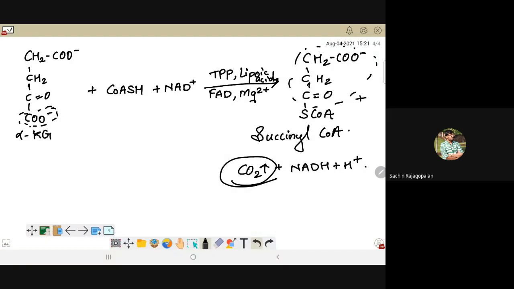Now, if they ask you which one is the first 4-carbon compound, then your answer will be succinyl-CoA. Succinyl-CoA is going to be your first 4-carbon compound. But if they ask you which one of these is the first monocarboxylic acid, then your answer cannot be succinyl-CoA, because the product here is not an acid, it's a coenzyme based compound that is present over here. In the next reaction, you will end up forming the first monocarboxylic acid.